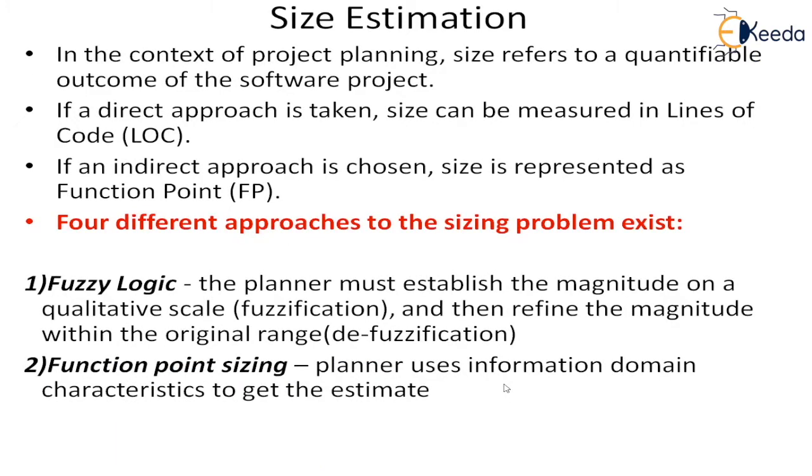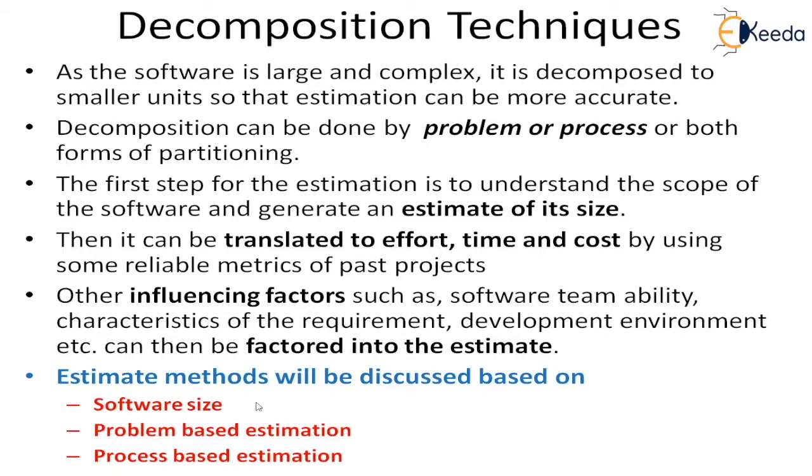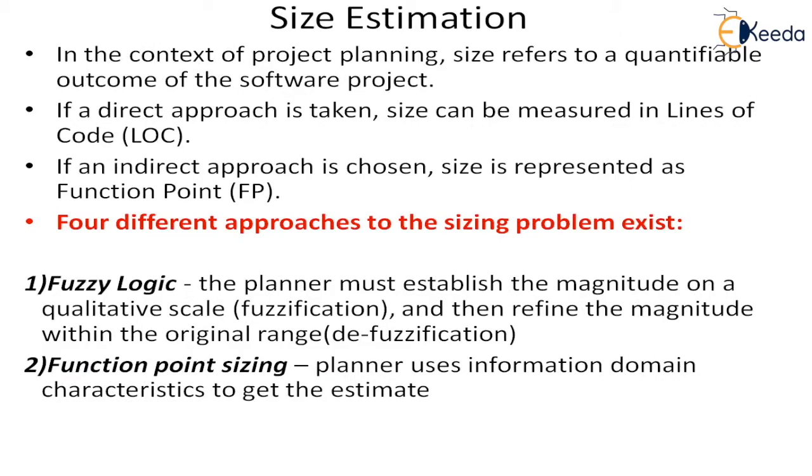So the estimation methods that we will discuss will be software size, that is the first one, and then we will see what are the different ways we can estimate the software size, because that is the first task. Then we will see how to do the problem and process decompositions and determine the effort, time, and cost. So we come to the size estimation. What is the unit of size? In the context of project planning, size refers to a quantifiable outcome of the software project. Size is one of the metrics. If you remember the metrics lesson, we said that size is one of the metrics